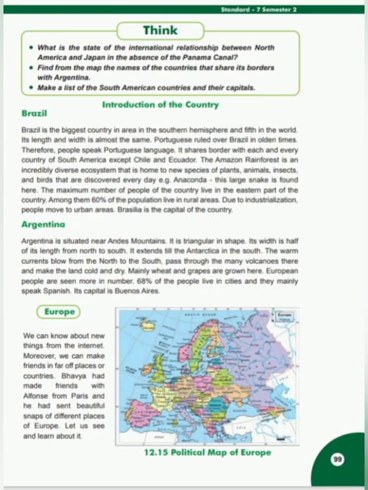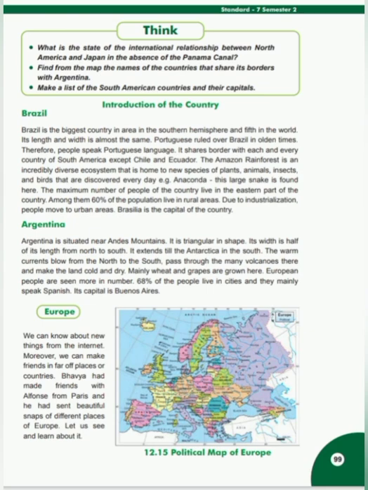Students, in terms of area, Brazil is the fifth largest country in the world. It is 2.5 times larger than India. The border of this largest South American country touches all countries of the continent except Chile and Ecuador. The national language of this country is Portuguese.